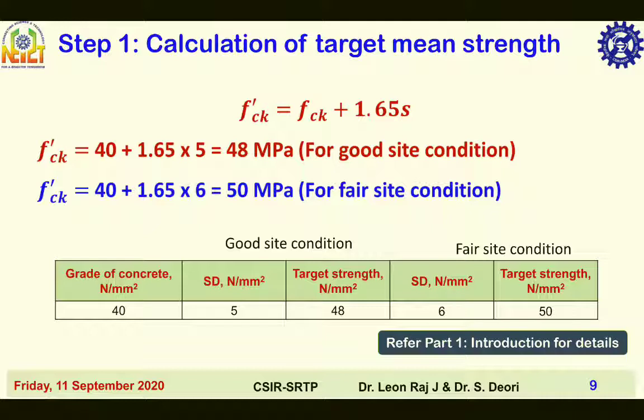Step 1, target mean compressive strength is equal to characteristic compressive strength plus 1.65 into assumed standard deviation. Characteristic compressive strength is 40 MPa, assumed standard deviation 5 MPa for good site condition of M40 grade of concrete. You will get target mean strength equal to 48 MPa for good site condition and 50 MPa for fair site condition.